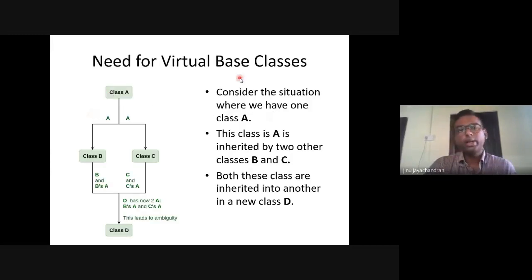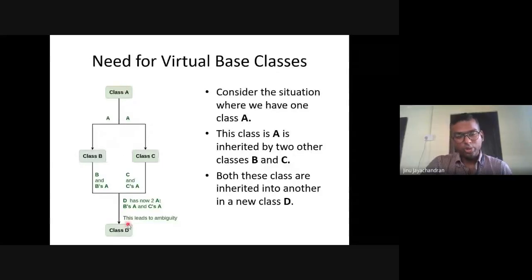So why do we need a virtual base class? Let's consider this inheritance. There is class A, class B, class C, and class D. From class A, class B is inherited, and class C is also inherited. Class A, class B, and class C is called a hierarchical inheritance. Class B, class C to class D is a multiple inheritance.